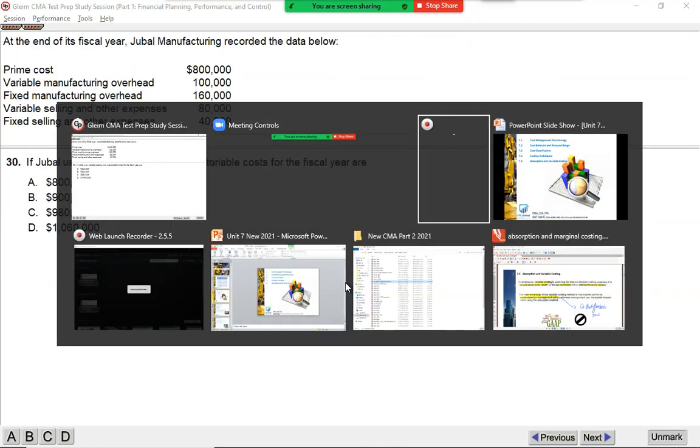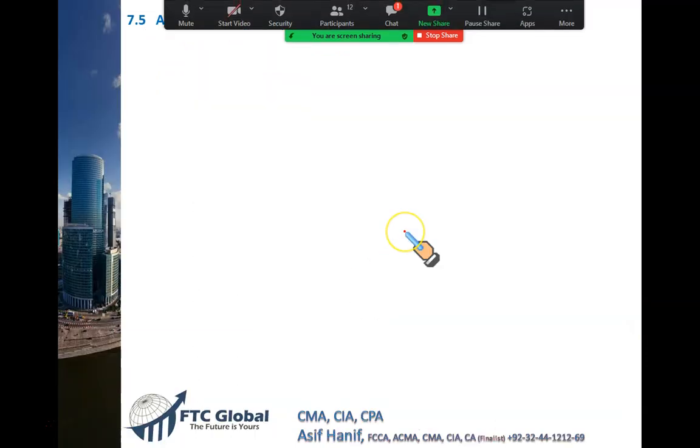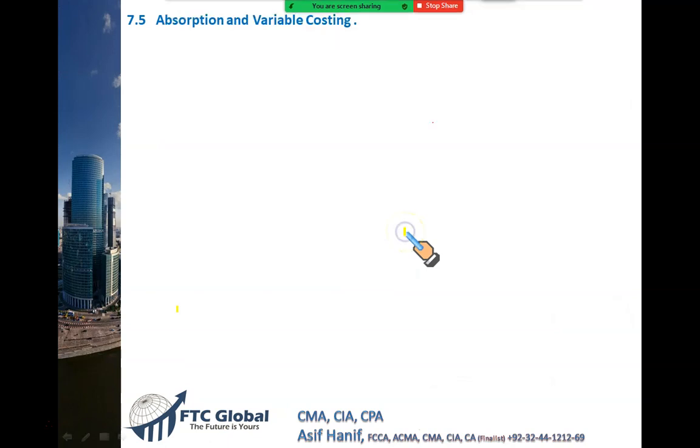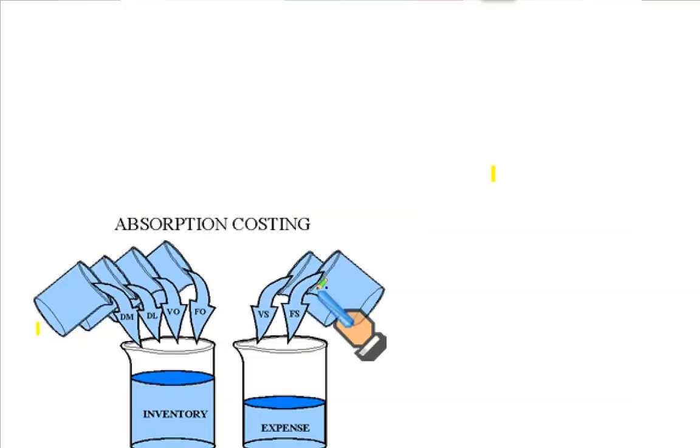Now we have our next agenda. Absorption and variable cost. Absorption costing, if you take a close look, clearly makes sense. We discussed direct material, direct labor, variable overhead, fixed overhead.